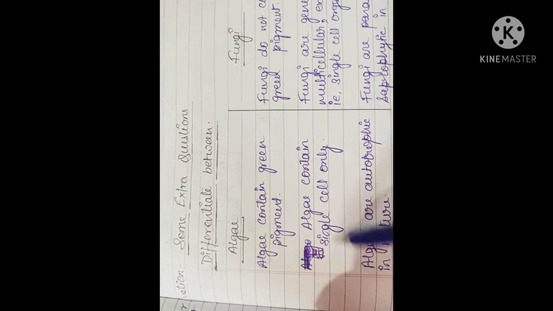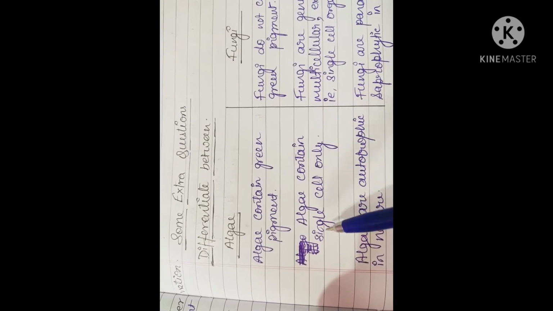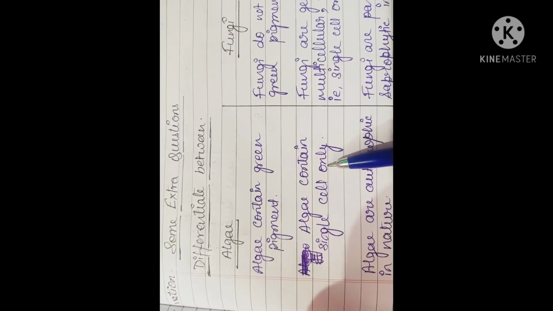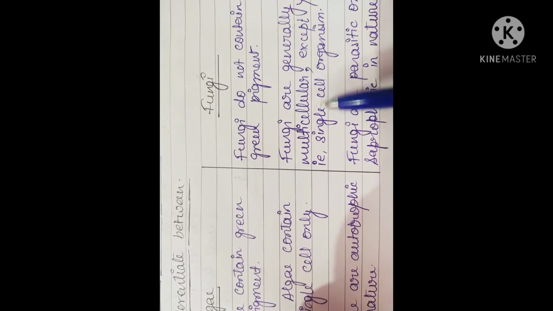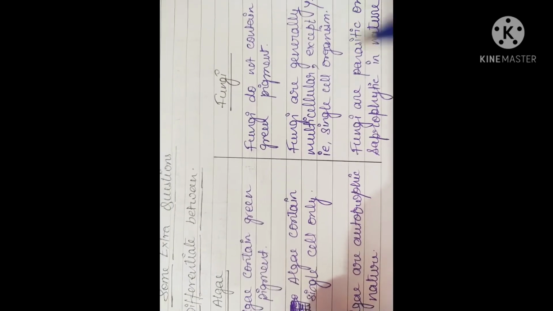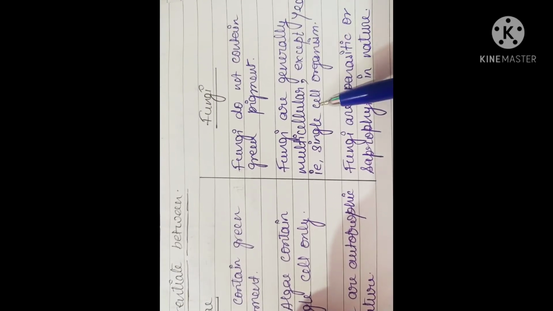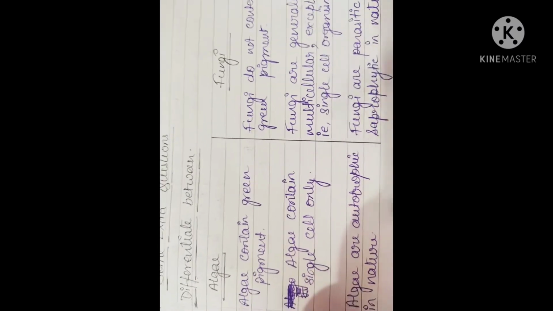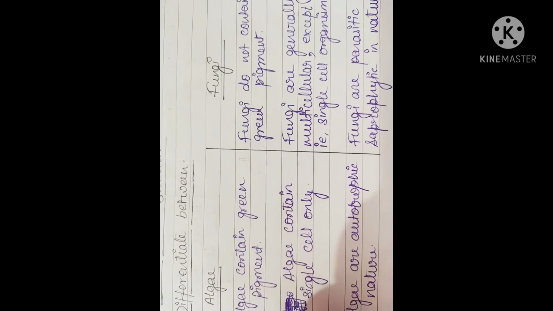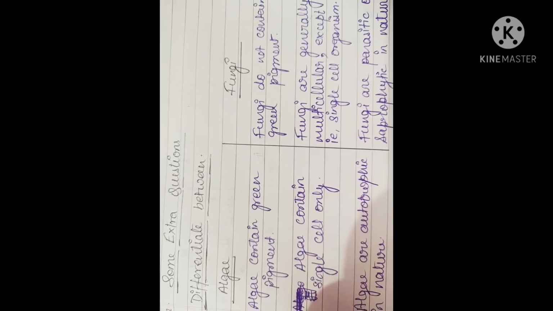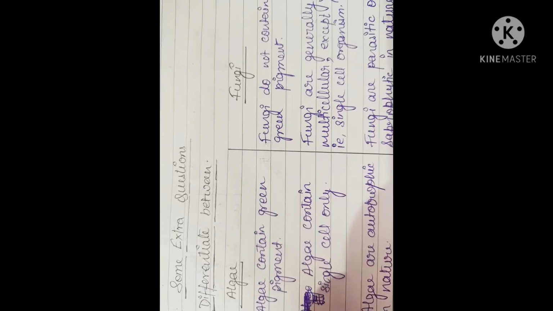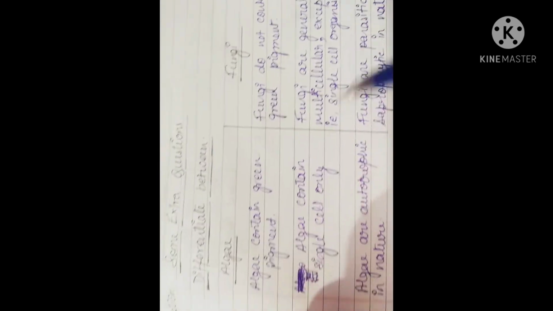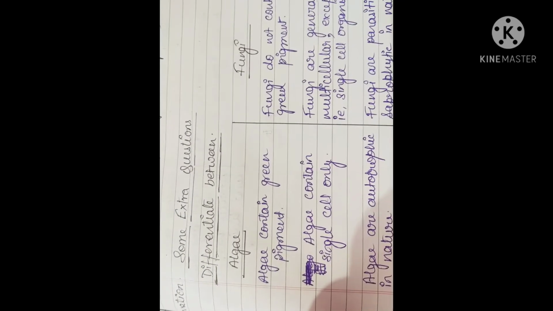The second point, algae contain a single cell only. Algae are made by a single cell, or unicellular, we can say, whereas fungi are multicellular organisms. But yeast is the only single-cell organism in the fungi. If this type of question occurs in the examination, like write the single cellular fungi, the answer will be yeast. So please prepare this very carefully.